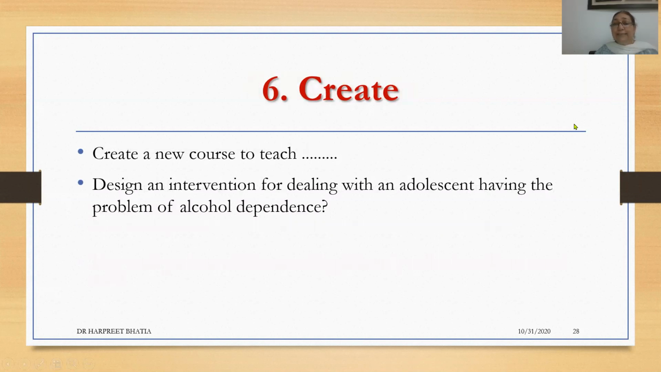So, and the 6th level is to create. That is, as a teacher, if you would like to create a new course or add-on course in your department, and you think that this is an important course that the students would benefit by, so you would formulate or create a new program in which you would use a lot of your thinking acumen to be able to formulate